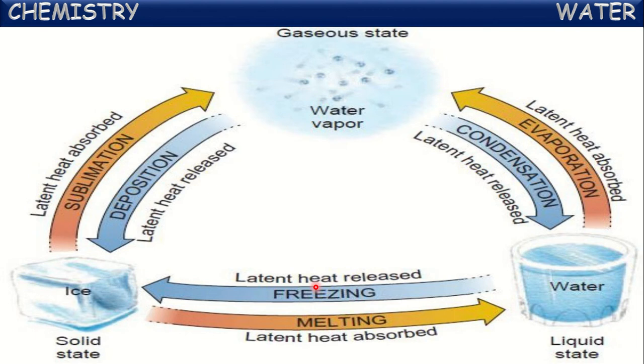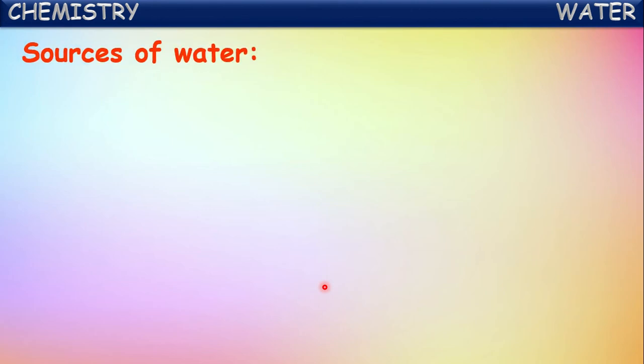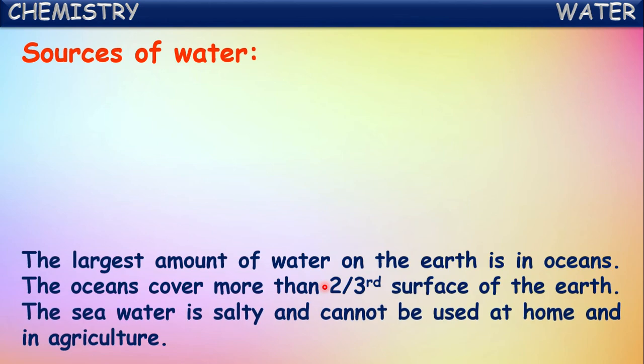Okay, they are the interconversions of states of water. These all occur by changing the temperature. Okay, now let us see the sources of water, means from where we get this water.